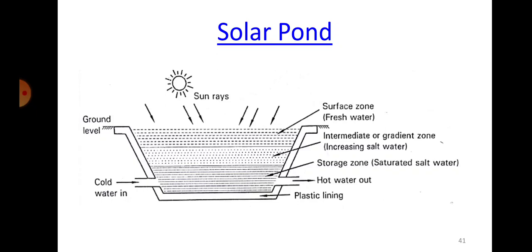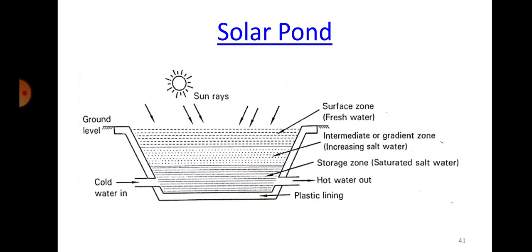And then we have the third zone at the bottom, called the storage zone or the saturated salt water, where the salt content is even more. So in the top surface we don't have any salt content, below that we have the gradient zone or intermediate zone, and on the bottommost layer we have the storage zone.